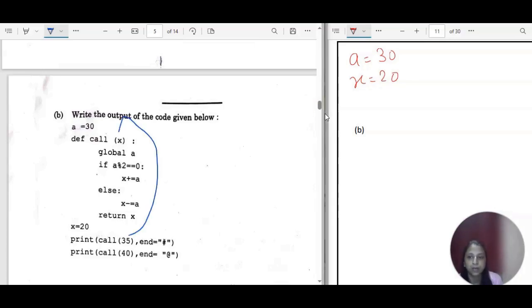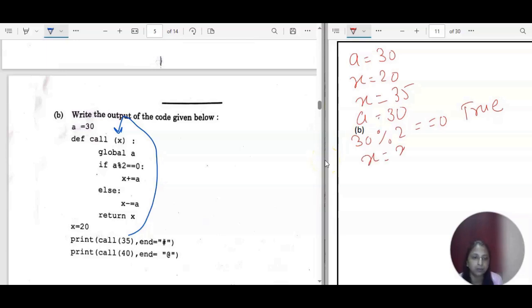So this 35 will pass to this variable X. Okay, so this X will become what? 35 now. So now the value of X is 35. Global A is 30, obviously. A is 30. So now 30 modulus 2 is equal to 0. That's true only, and true will take it inside. So X is equal to X plus A. So X is 35, so 35 plus 30 is equal to 65. Okay, so here we are returning this to this module only, printing it. So it will print 65 and then hash.